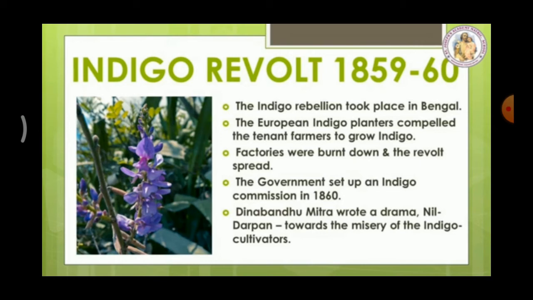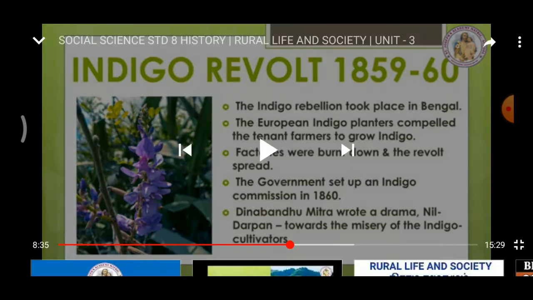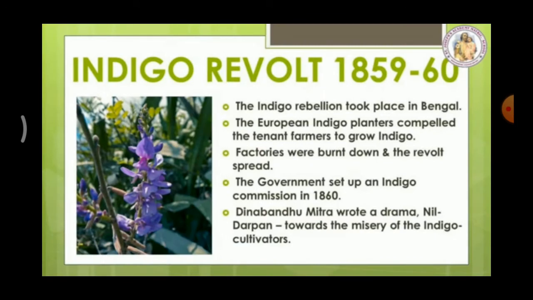Bengal. The European indigo planters compelled tenant farmers to grow indigo on terms highly disadvantageous to the farmers. These European cultivators compelled our Indian cultivators to grow this indigo plant. Factories were burned down and the revolt spread. So after that, our Indian cultivators burned many factories. Afterwards, the revolt spread. To take control of the situation, the government set up an Indigo Commission in 1860. So remember this year, 1860.